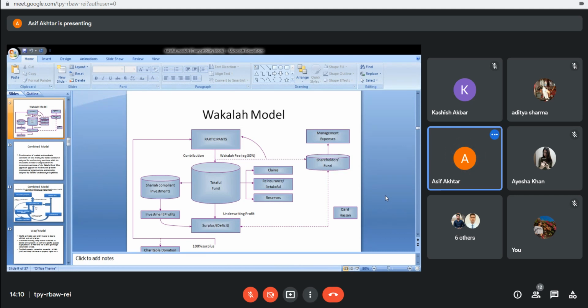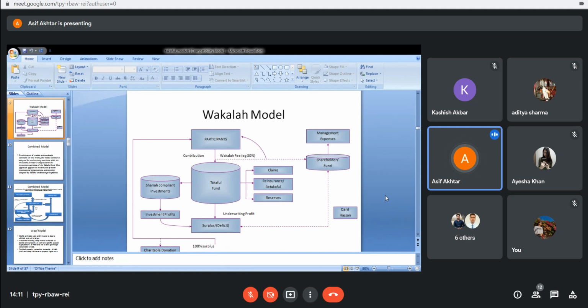So let me quickly follow the sequence. The participants keep their fund and create the takaful fund. The takaful fund is diverted for investment purposes. The investment generates the profit, which is kept as surplus. On the other side, from the same takaful fund, we need to settle claims, we need to pay for the reinsurance, and we have to keep some as reserves.